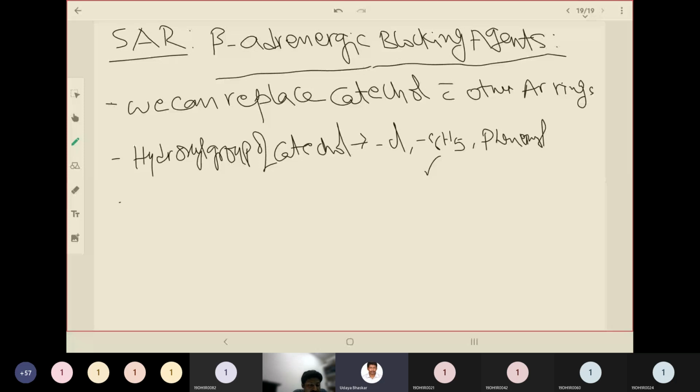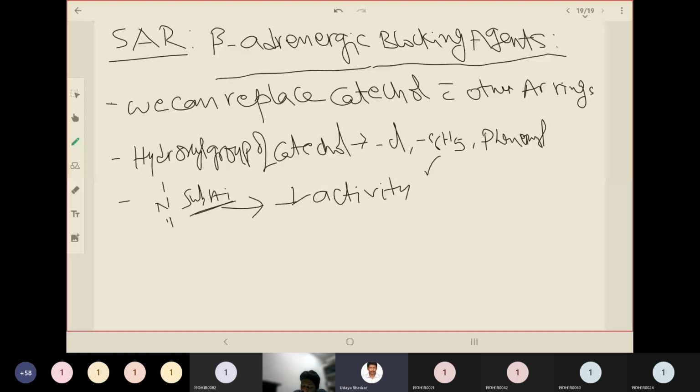Then the third point, N,N-disubstitution, that is the substitution at the amino group, will decrease the beta blocking activity. If you substitute the amino group, a doubly substituted amino group will decrease the beta blocking activity. Okay, so the activity should be maintained when phenylethyl, hydroxyphenylethyl and methoxyphenylethyl groups are added to the amine as a part of the molecule.